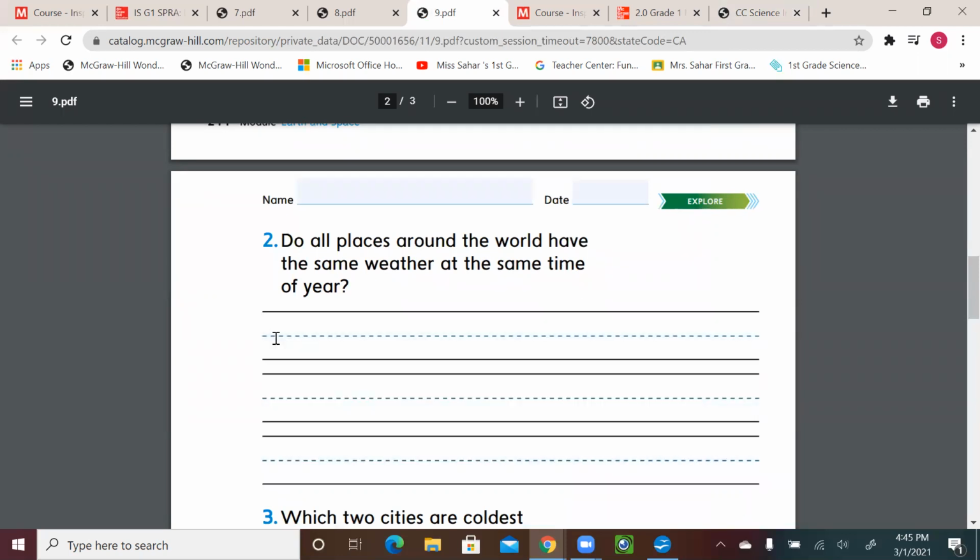I'm going to say different parts of the world have different weather, and we saw that at the same time.